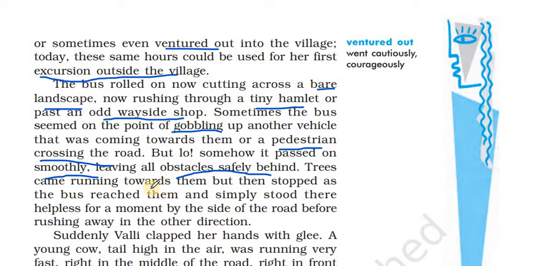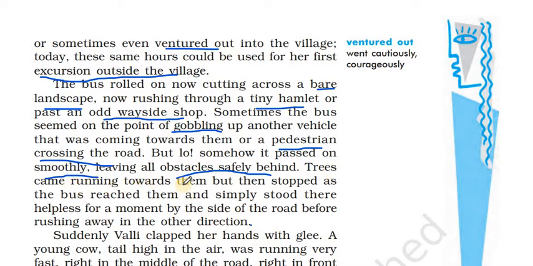Trees came running towards them, but then stopped as the bus reached them and simply stood there helpless for a moment by the side of the road before rushing away in the other direction. We always feel that, right? Whenever we travel in a bus or train, if we have the front view, we always feel that the trees are coming towards us. But after it reaches, we feel it's just close to us, standing there, and after we cross the tree it feels as if it's going backwards. The same thing Valli could feel.